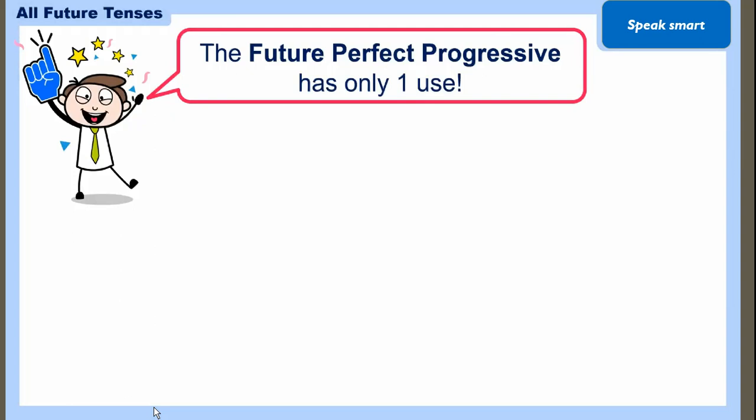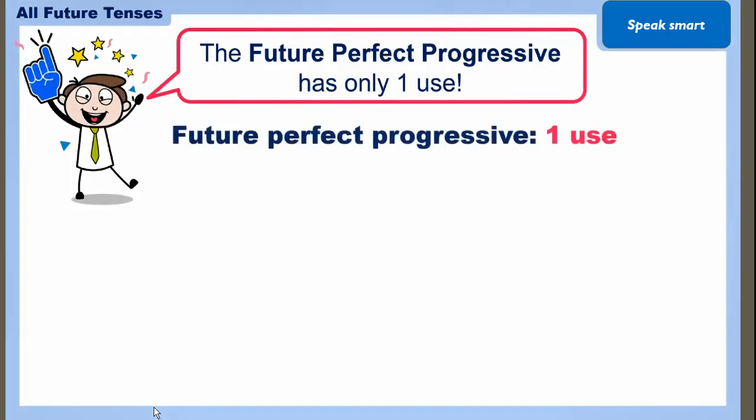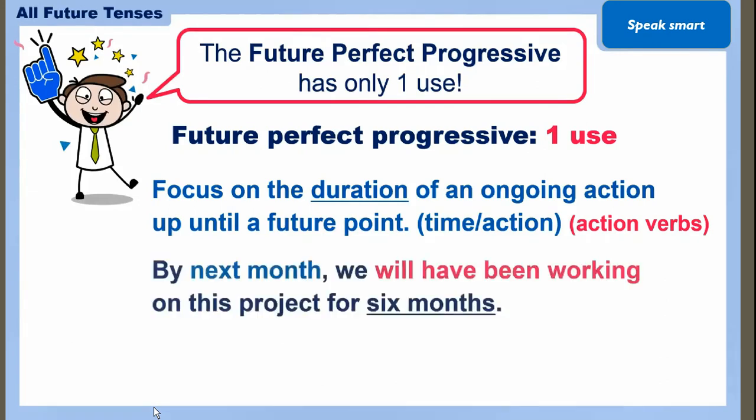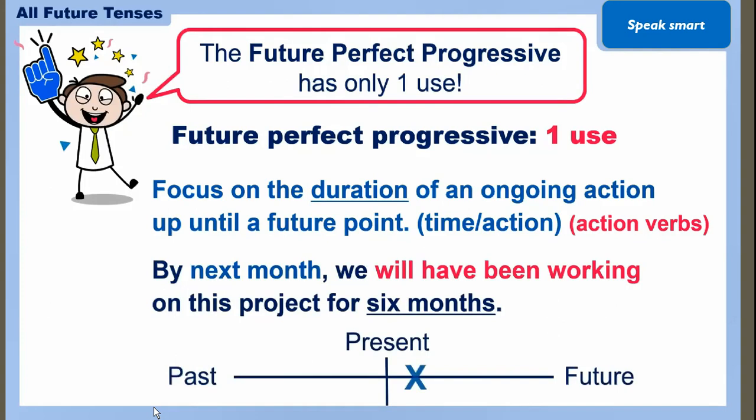Now here future perfect progressive tense has only one use. Here we only focus on the duration of an ongoing action until some future point. और हमारा जो focus है only it is on the ड्यूरेशन, कि कोई भी एक्शन हो रहा है तो वो कब तक चल रहा है, उसके फिक्स होने का जो फ्यूचर का जो पॉइंट है वो कब तक जाने वाला है. Because here we are talking about ongoing actions that are going up to some point, like by next month we will have been working on this project for 6 months.